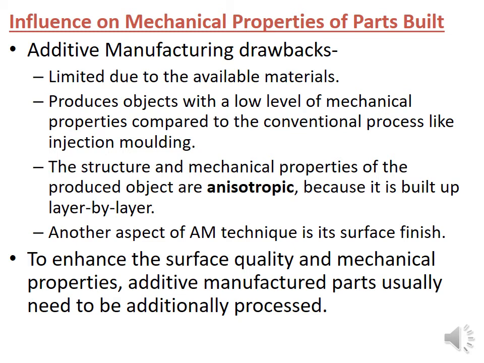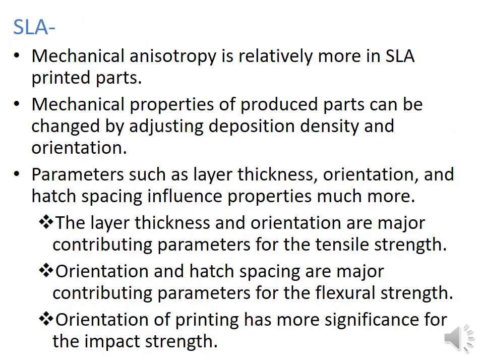Additive manufacturing has many drawbacks. It is limited due to the availability of materials which can be processed in additive manufacturing. The level of mechanical properties is relatively low compared to other manufacturing techniques. And the mechanical properties are anisotropic across the material because of layer by layer construction. In SLA, mechanical properties are relatively low compared to SLS or other techniques.